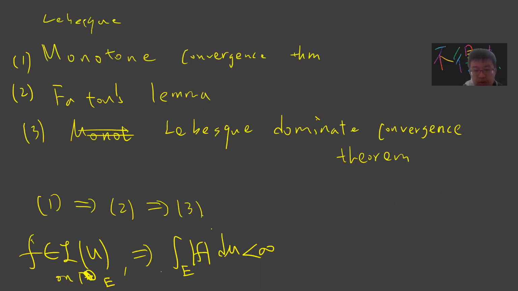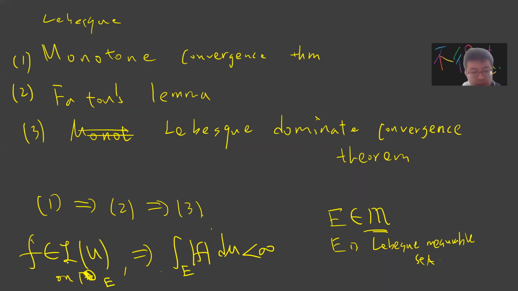Also let me introduce that when I say E belongs to this, it means that E is a Lebesgue measurable set. And f is a measurable function. Notice that f being measurable and f belonging to L1 on E are different. When I say f is measurable, I mean by definition that the set of x where f of x is greater than a is a measurable set. But when I say f is L1 on E, it means that the integral of absolute f on E is finite. So let's quickly prove the first one, which is monotone convergence.